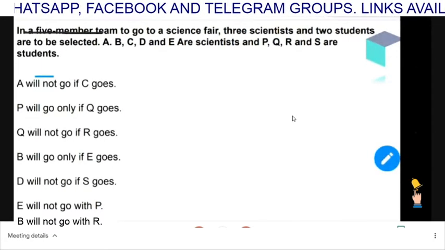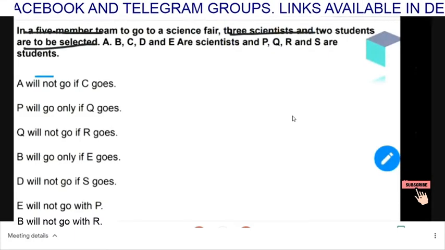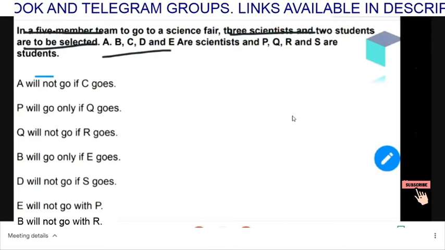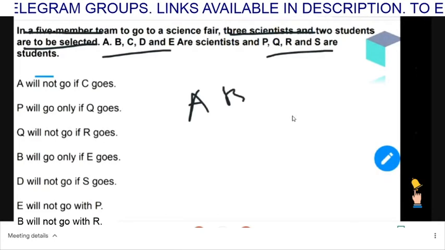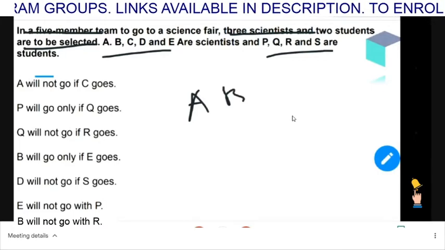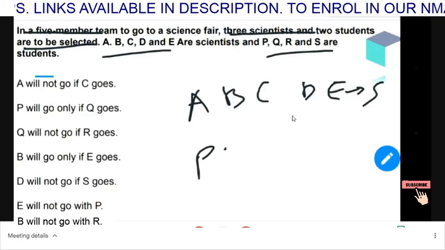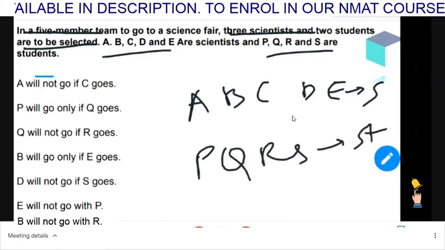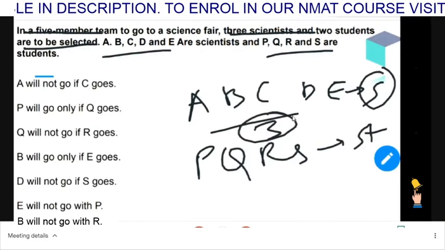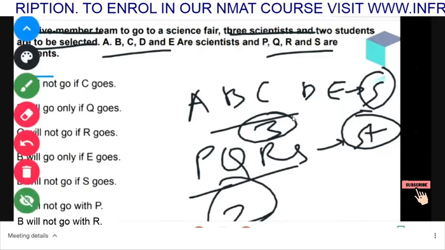In a five-member team to go to a science fair, three scientists and two students are to be selected. A, B, C, D, E are scientists and P, Q, R, S are students. Out of these scientists, we have to select three, and out of these students, we have to select two. So this is the demand of the question.